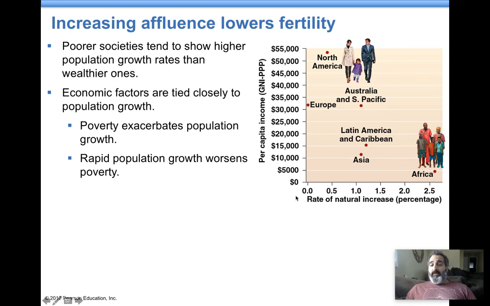Okay, and you'll see here the rate of natural increase, percentage wise. Look, Africa is growing the most rapidly. Then you have Asia, Latin America, and the Caribbean, and North America and Europe are lower. The rate of natural increase doesn't include emigration and immigration. This is just due to births and deaths. So Europe is towards the bottom, which is really good, and then the United States. And look at per capita income, basically per household. The United States has a very high per capita. We spend a lot of money.